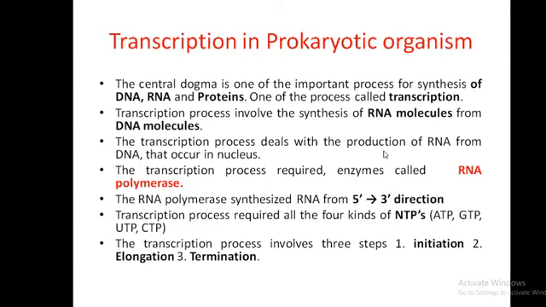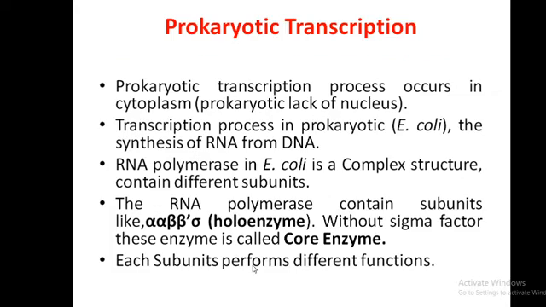Transcription deals with the production of RNA from DNA, which occurs in the nucleus in the case of eukaryotic organisms. The transcription process requires an enzyme called RNA polymerase. This enzyme is also called DNA dependent RNA polymerase. The RNA polymerase synthesizes RNA in the 5' to 3' direction. Transcription requires all four kinds of NTPs, like ATP, GTP, UTP and CTP, that is the RNA form. Transcription involves three steps: initiation, elongation and termination.